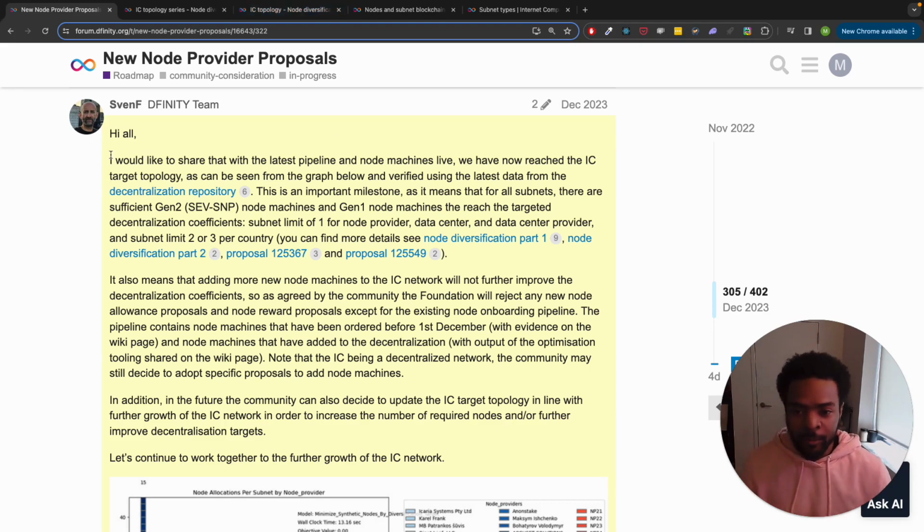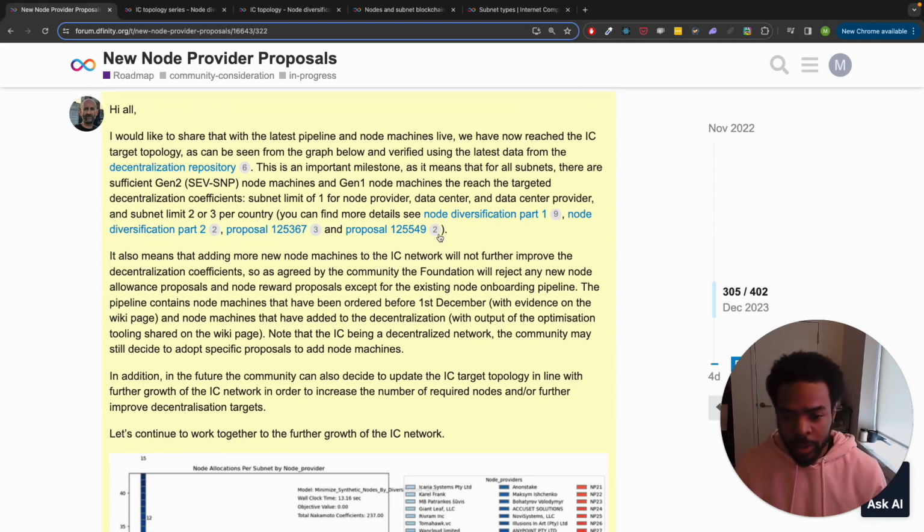So Sven, within this topic, made this post, and it reads as such. I would like to share that with the latest pipeline in Node Machines Live, we have now reached the IC target topology, as can be seen from the graph below and verified using the latest data from the decentralization repo. This is an important milestone, as it means that for all subnets, there are sufficient Gen 2 node machines and Gen 1 node machines that reach the targeted decentralization coefficients, which would be subnet limit of 1 for node provider, data center, and the data center provider characteristics, and a subnet limit 2 or 3 per country.